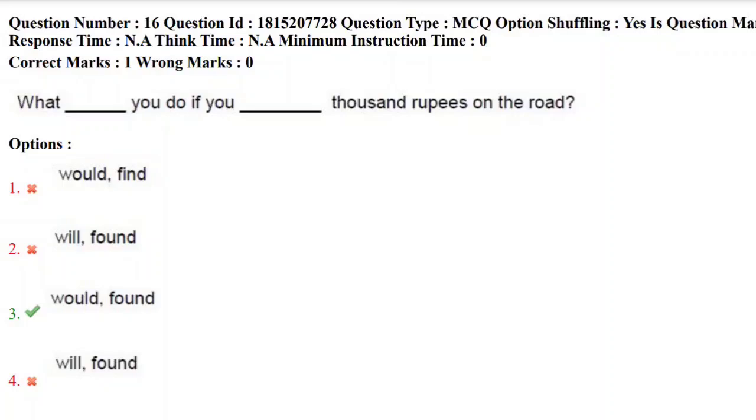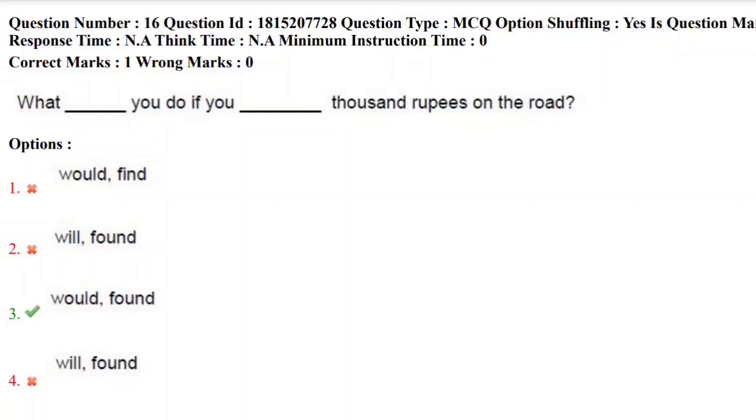So the correct answer here is third option. First blank we should fill with would, and the second blank should be filled with found. What would you do if you found 1,000 rupees on the road? Yes, so the correct answer here is third option.